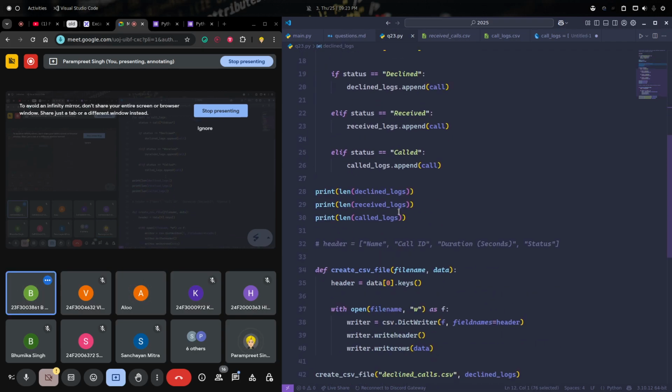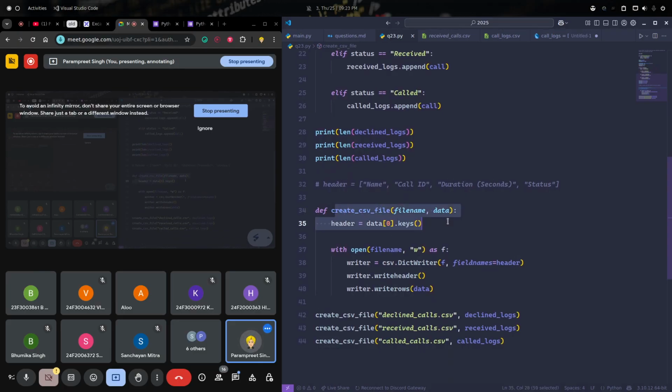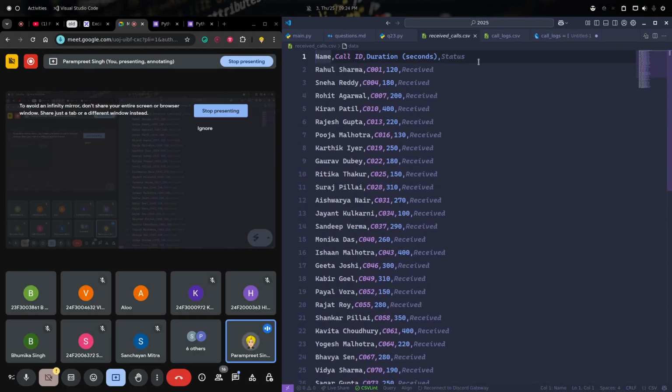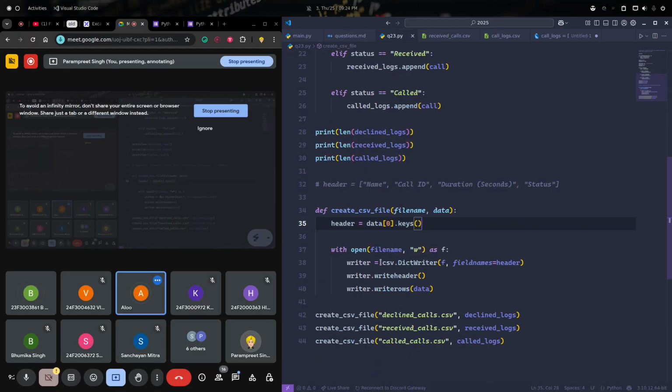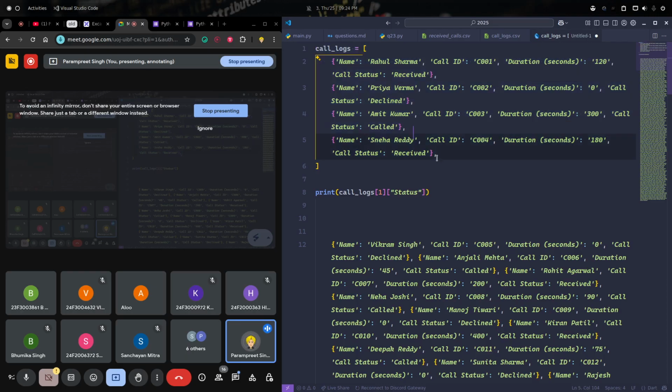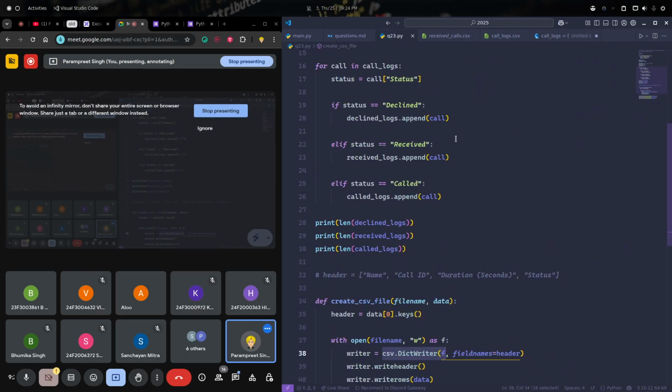Then we have created a function which will first extract the header. Header is the column names, and then we are opening the file. We are using the dict writer because we have this kind of data.